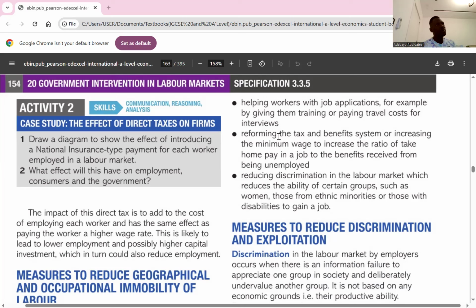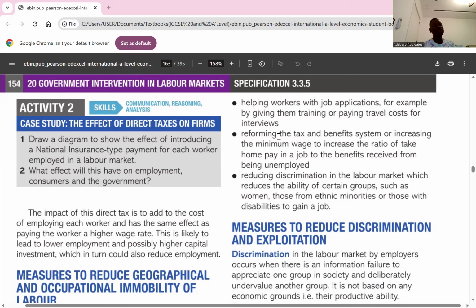So when I talk about equilibrium, what firms are willing to pay and what they actually pay, and what workers are willing to accept and what they actually accept, affects the efficiency in the labor market. And these things are based on the fact that there are direct taxes. Direct taxes shift the situation. It changes the whole scenario, so it might not be equilibrium. Do you understand? Good.